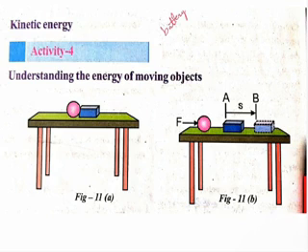Here in this activity, we took one metal ball and a plastic bag. We kept the metal ball and plastic bag side by side on a table. Now we brought the metal ball slowly to one end of the table, applied some force on the ball and let it go. Then the ball moves forward and hits the plastic bag. Then what happened to the plastic bag? It moved from point A to point B.